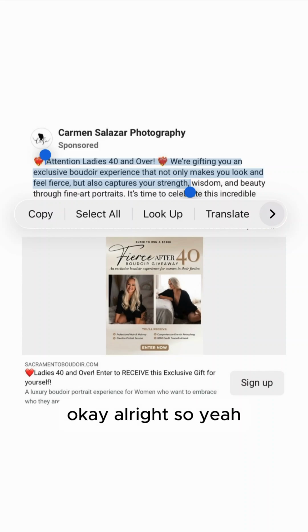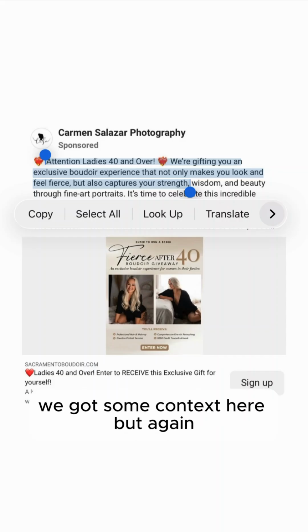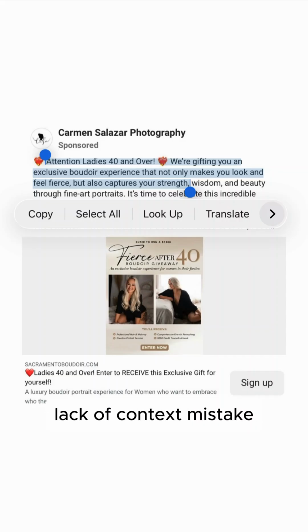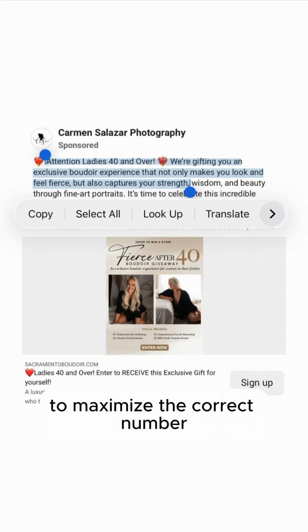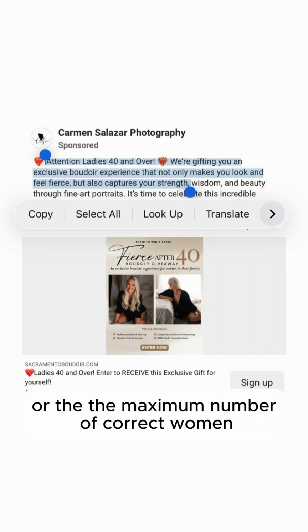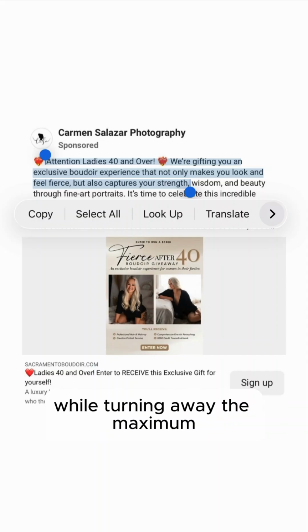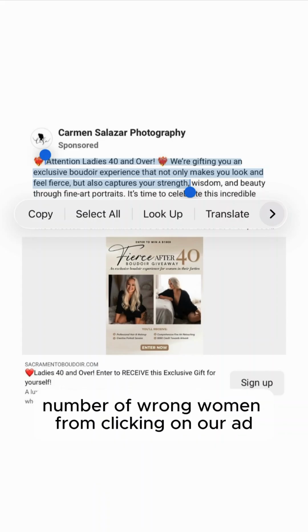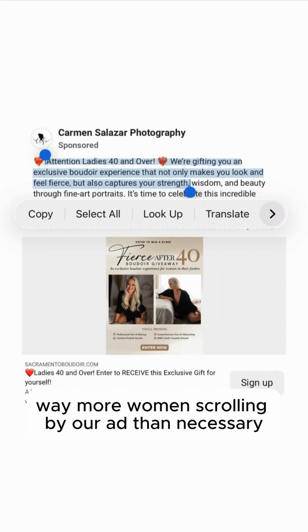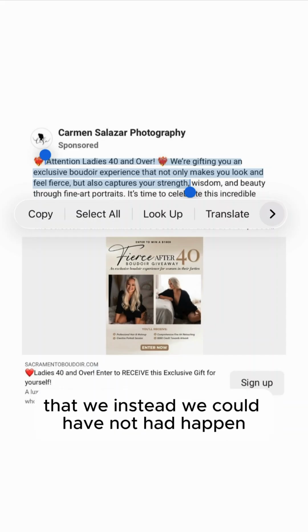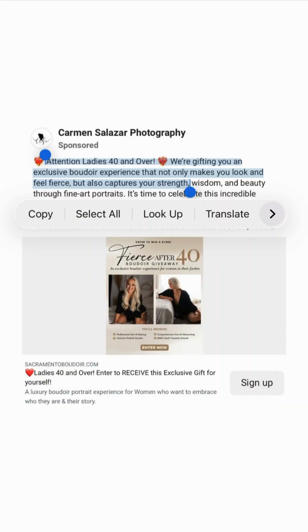All right, so yeah, we got some context here, but again, lack of context mistake. We're not having the optimal amount of context to maximize the correct number, or the maximum number of correct women while turning away the maximum number of wrong women from clicking on our ad.